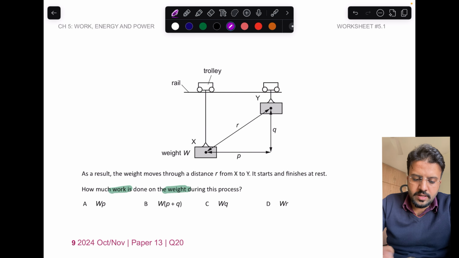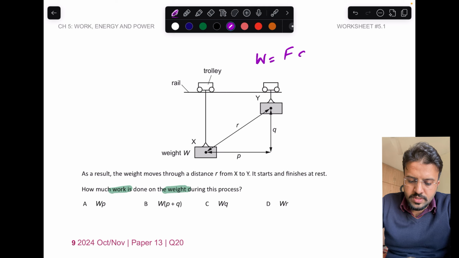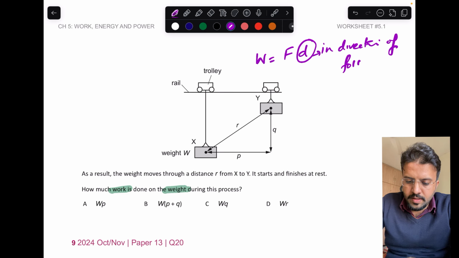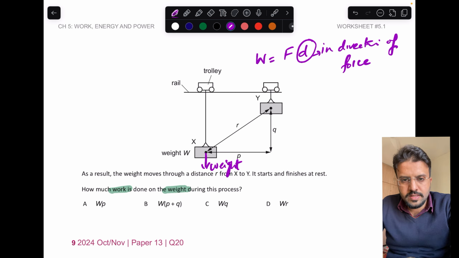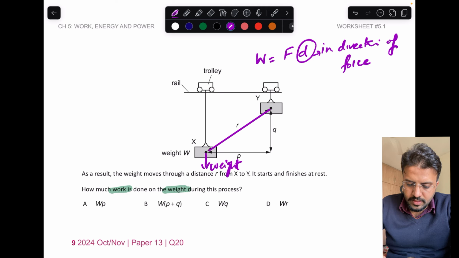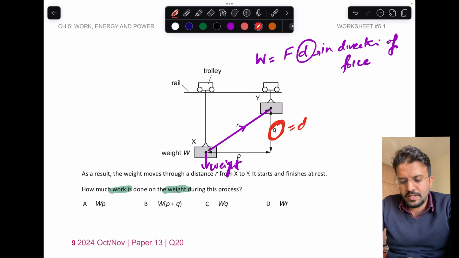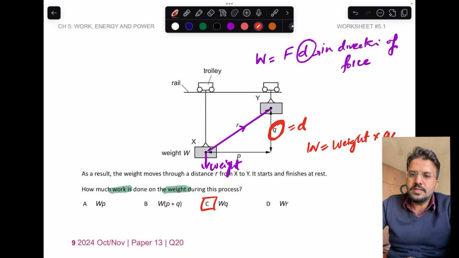Okay, so work, again the same thing, it is the force multiplied by the distance. Which distance? Distance in direction of force. So if you see, there is one force only, that is the weight. There's no air resistance or anything else, right? So weight acts vertically, so you have to see when it is moving from this point to this point, how much vertical distance it has covered, that is this thing. So this will be your d. So you can say work is equal to force, which is basically the weight, multiplied by q. So this is option C, that is right here.